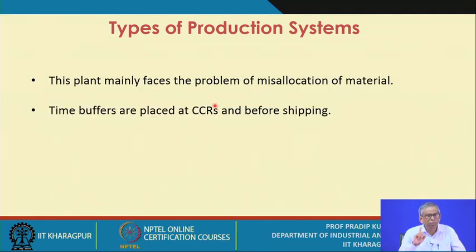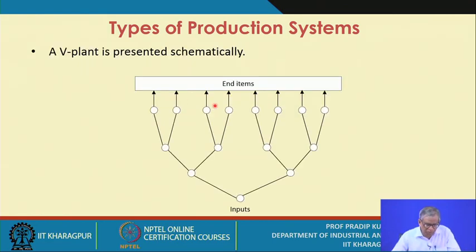Now this plant mainly faces the problem of misallocation of material. This is very important, in the sense that suppose you require a particular type of material at this stage. Now it may so happen that at this stage or at any stage of the production system, you are getting the material, but it's not the right kind of material. So this is one aspect.